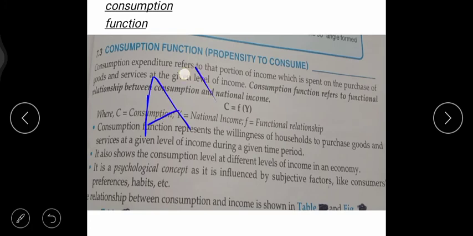Aggregate demand means planned, okay? Means planning is done for how the goods and services are produced, for making the final goods and the services.